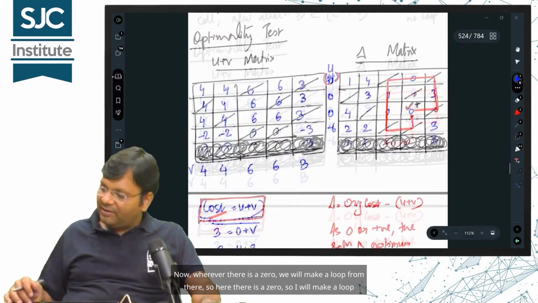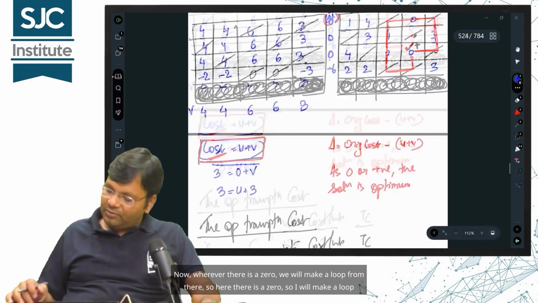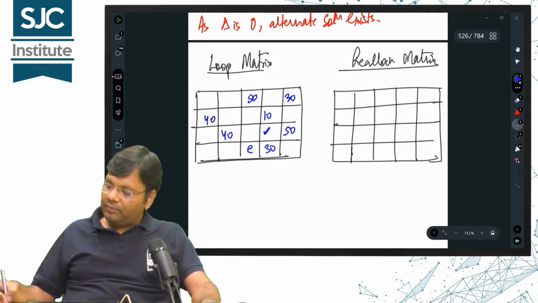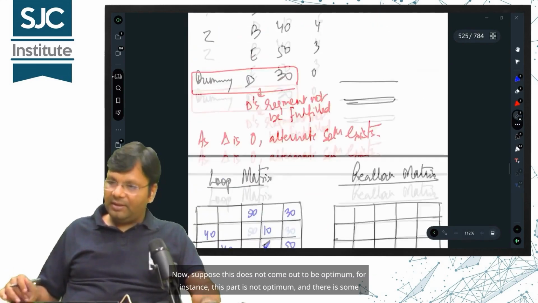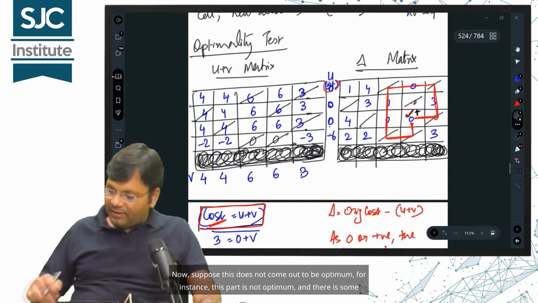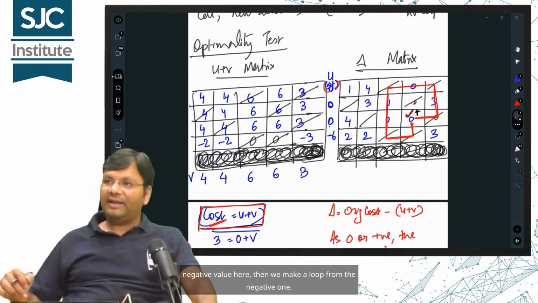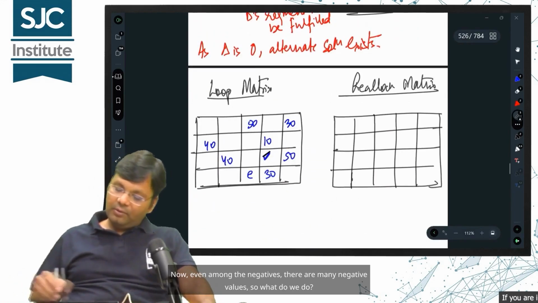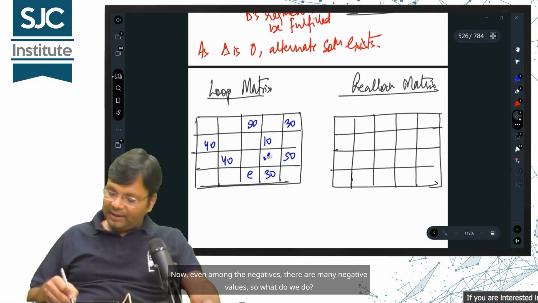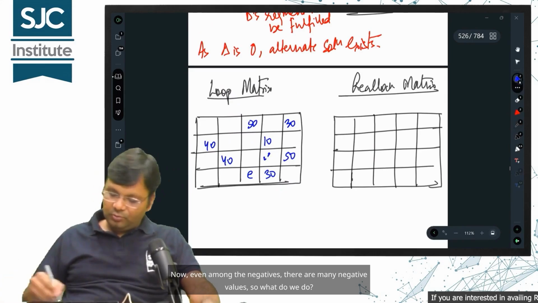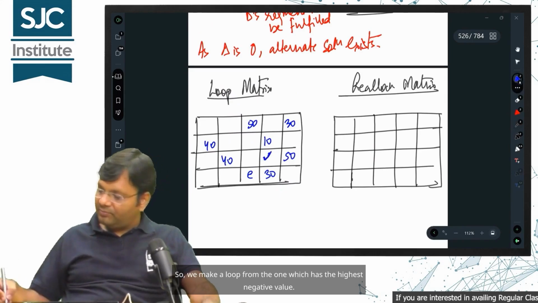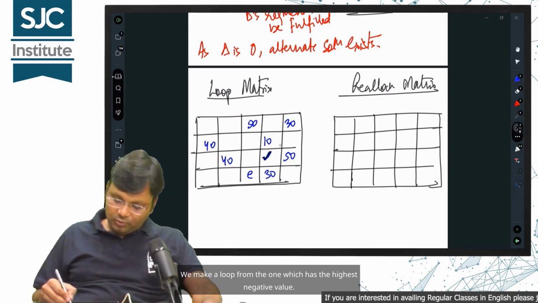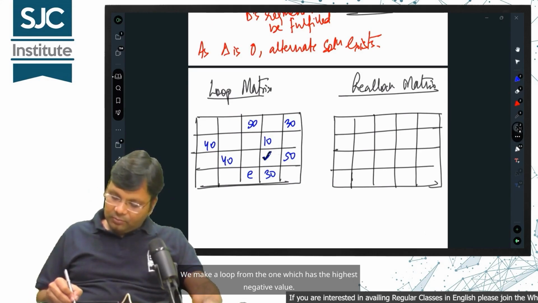Now, wherever there is a 0, we will make a loop from there. So here there is a 0, so I will make a loop from here. Now, suppose this does not come out to be optimum. For instance, this part is not optimum and there is some negative value here, then we make a loop from the negative one. Now, even among the negatives, there are many negative values, so what do we do? We make a loop from the one which has the highest negative value.